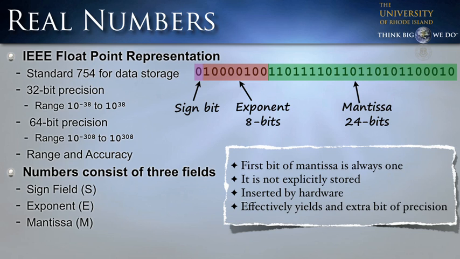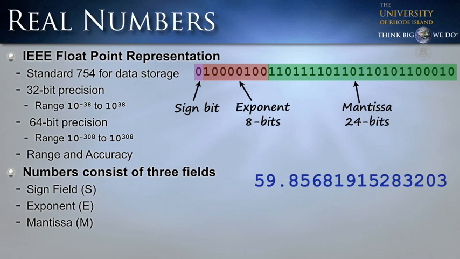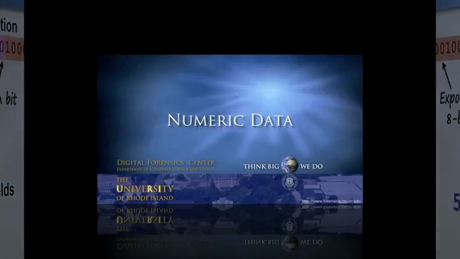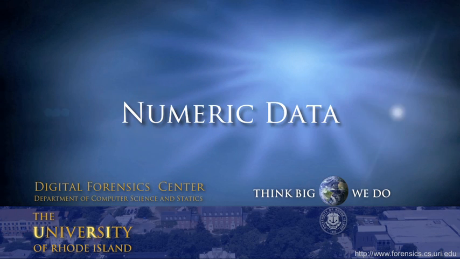The mantissa gives us the details of what the numbers are. And we use 24 of the 32 bits to represent the mantissa. So using the IEEE floating point representation, this would be the number 59.85681915283203. And those are some of the basic ways we represent numeric data in the computer.